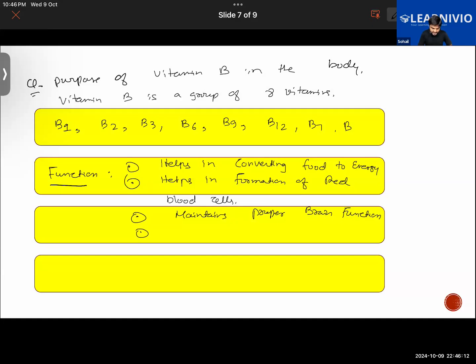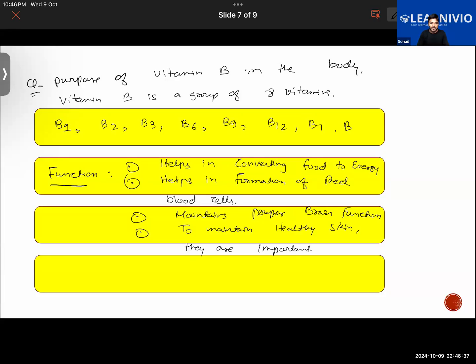Other important functions are that to maintain healthy skin, they are important. So these are the different functions performed by different types of vitamin B which we take. Is that clear to you?